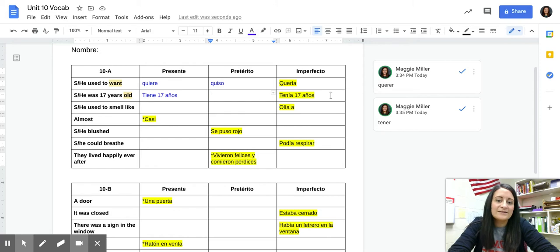But because, I'm not even going to explain why. Just if it's an age and you're talking about how old someone was, how old you were, you're going to keep that in the imperfect tense. You'll never use that phrasing in the preterite. Okay, so just keep that in mind.